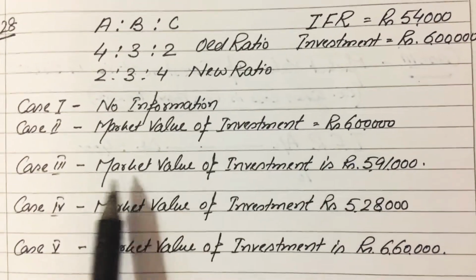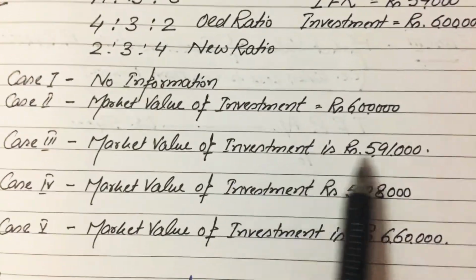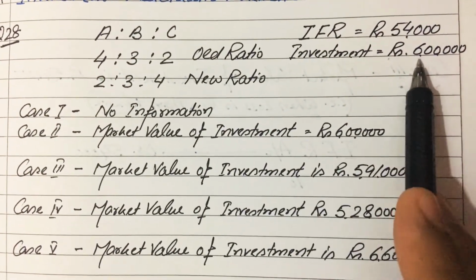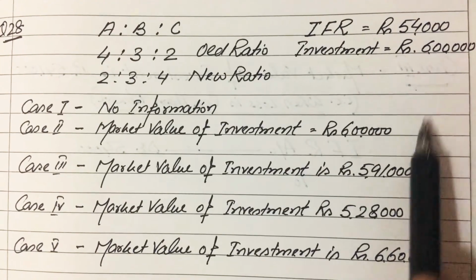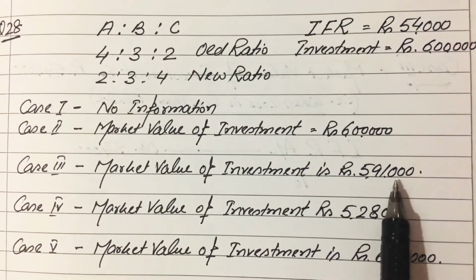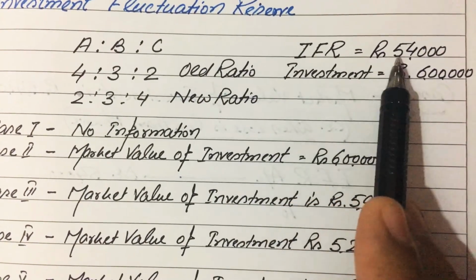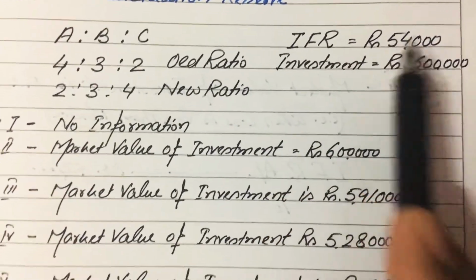no loss. Third case, market value of investment is rupees 5,91,000. Here there is a loss in the market value of the investment of rupees 9,000, and the amount of loss is less than the amount of given investment fluctuation reserve.